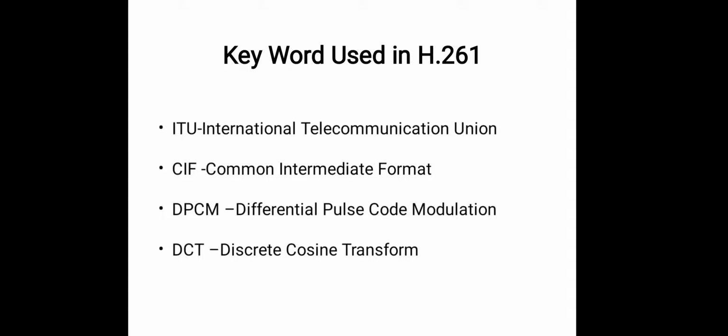DCT. A discrete cosine transform expresses a finite sequence of data points in terms of a sum of cosine functions oscillating at different frequencies. ISDN. ISDN stands for Integrated Services Digital Network. It is a set of communication standards for simultaneous digital transmission of voice, video, data, and other network services.